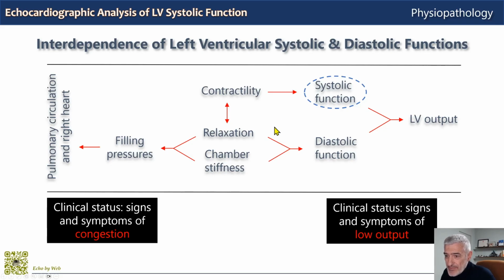In general, a pathogen that alters contractility can also alter relaxation. This is why it is unlikely that there is a pure systolic or diastolic dysfunction, an isolated systolic dysfunction, without the other component of global function also being involved.